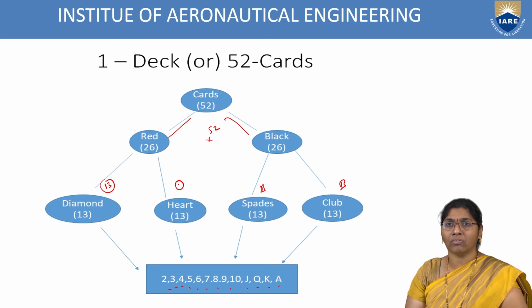So there are 2 sets of red cards, diamond and heart, and 2 sets of black cards, spade and club. These are the total sets of cards in a deck.